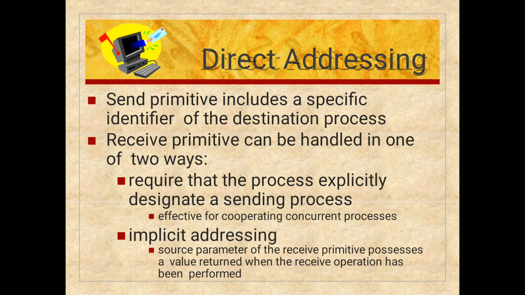Coming to direct addressing, the send primitive includes a specific identifier of the destination process, and the receive primitive can be handled in one of two ways. Explicit addressing requires that the process explicitly designate a sending process, for cooperating concurrent processes. In implicit addressing, the source parameter of the receive primitive is a variable set when the receive operation has been performed.